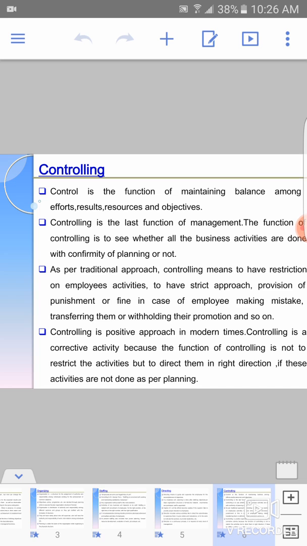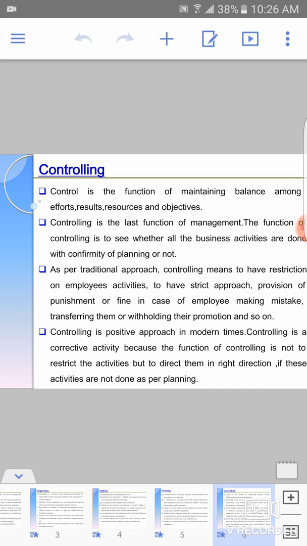As per the traditional approach, controlling means to have restrictions on employees' activity, a restricted approach, with provision of punishment or fine in case of an employee making a mistake, transferring them or withholding their promotion and so on. Previously the approach in controlling was very negative. If the employee was not doing the work properly, he would be laid off, a punishment would be given, a fine would be taken, or a transfer would take place. These were the negative approaches.